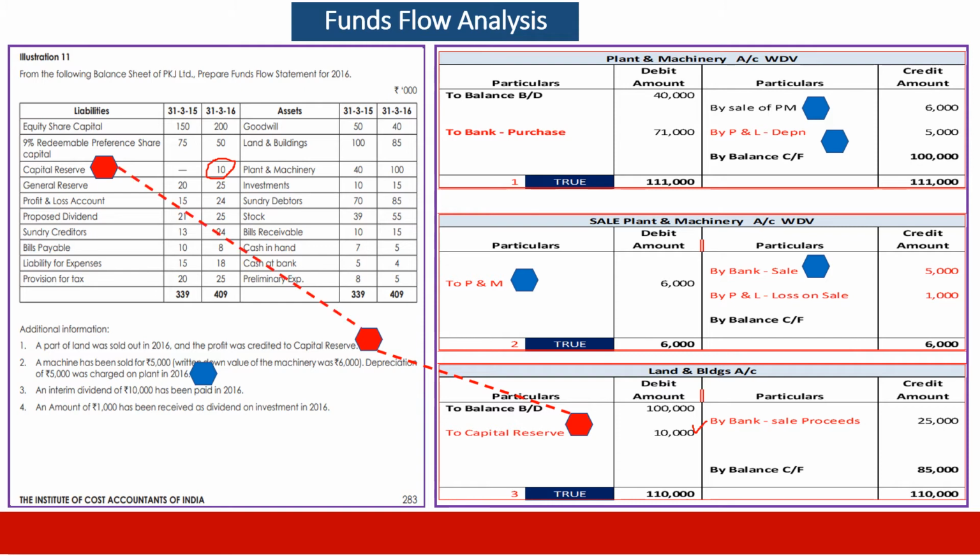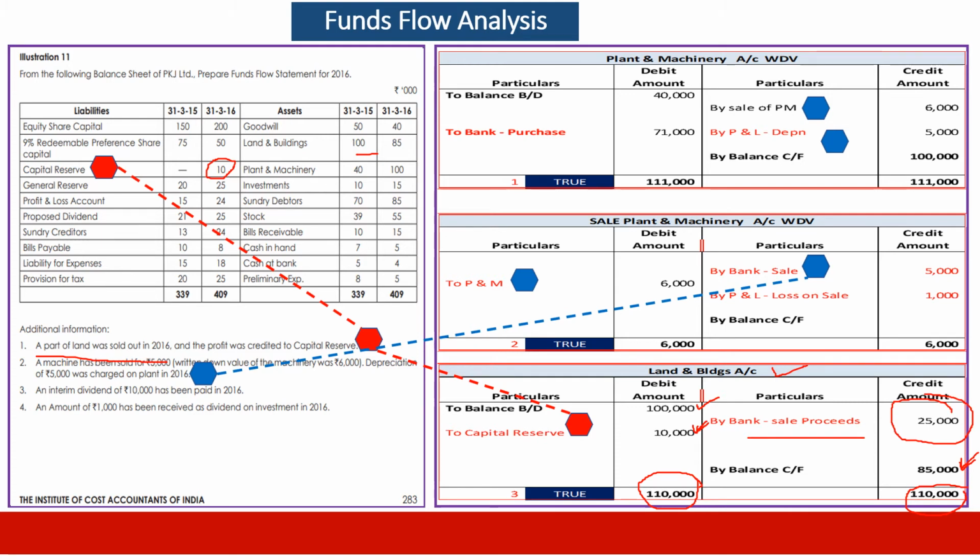And since it is directly credited, we know that in case of land, the opening balance was 100,000 and the closing balance was 85,000. There was a profit of 10,000. Total is 110,000. Closing balance is 85,000. Means the difference of 25,000 is nothing but sale proceeds. Because here it says a part of land was sold, at what price it doesn't indicate. We have to find it out by preparing the ledger account, and we get it here.